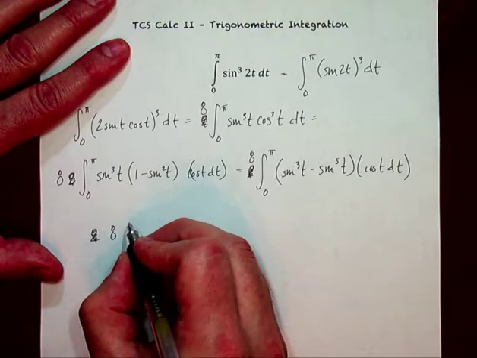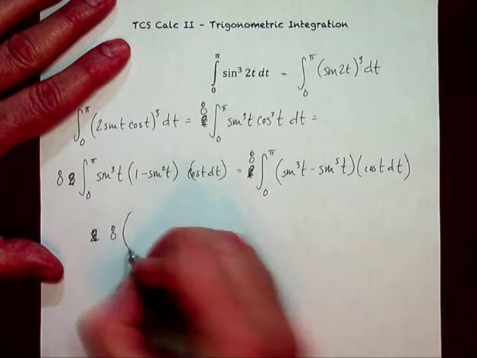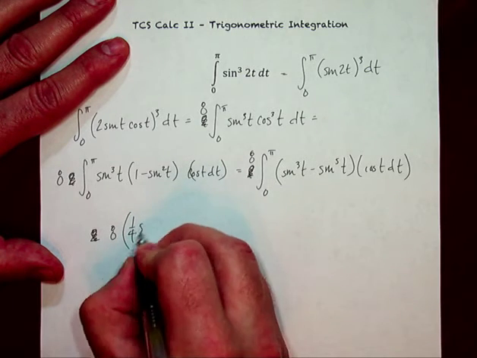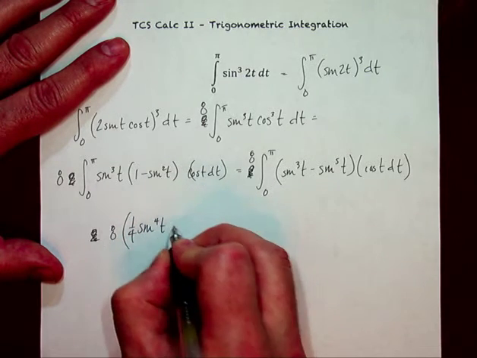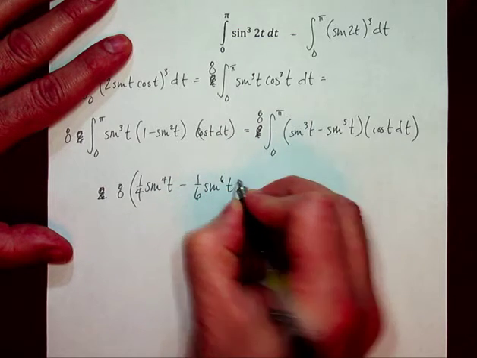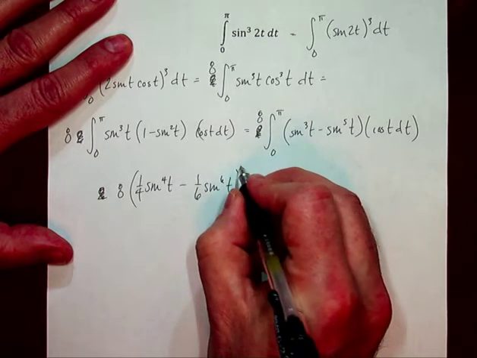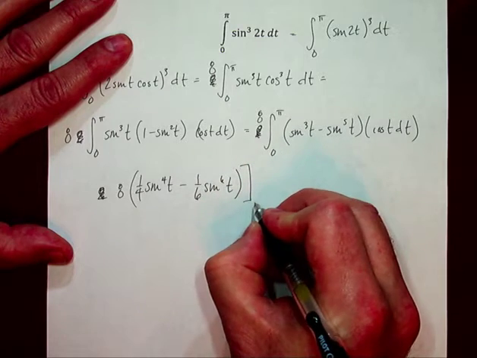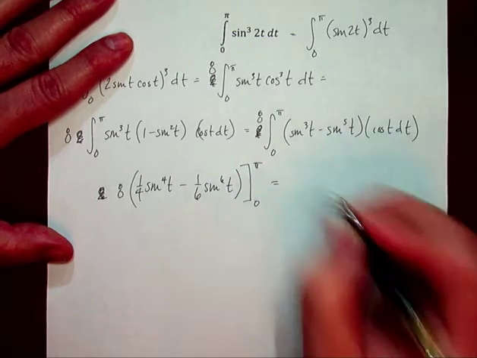Now I can go ahead and say, well, that first one is 1/4 sine to the 4th t, and that next one is 1/6 sine to the 6th t, and I'm going to evaluate that from 0 to pi.